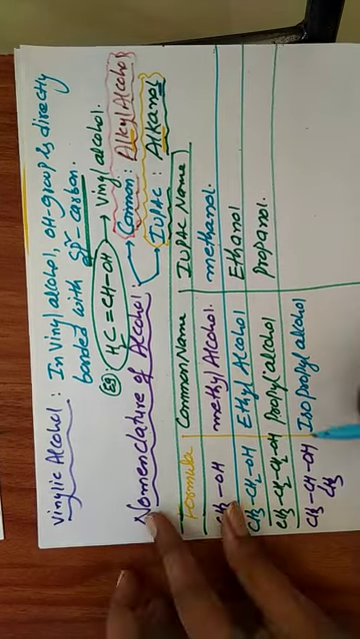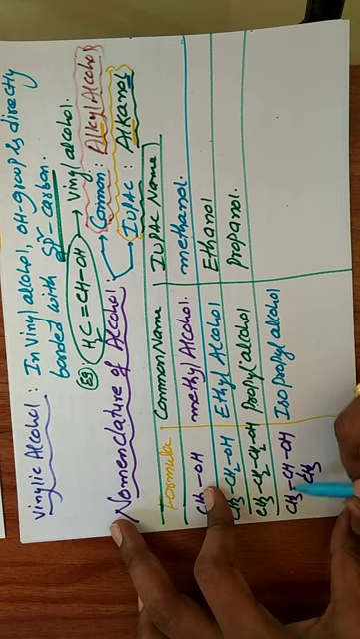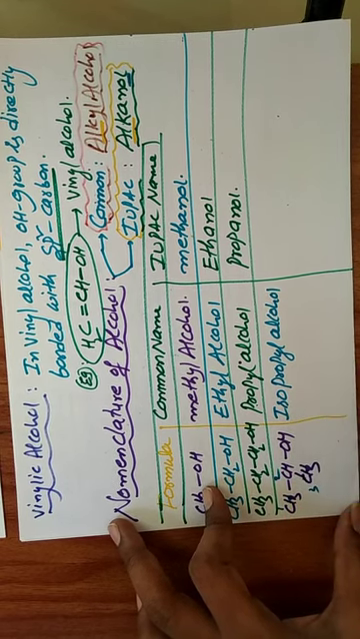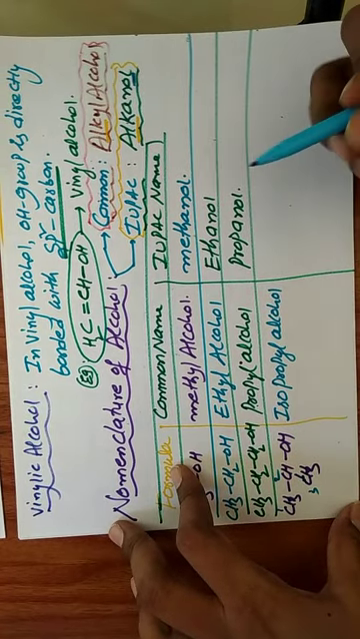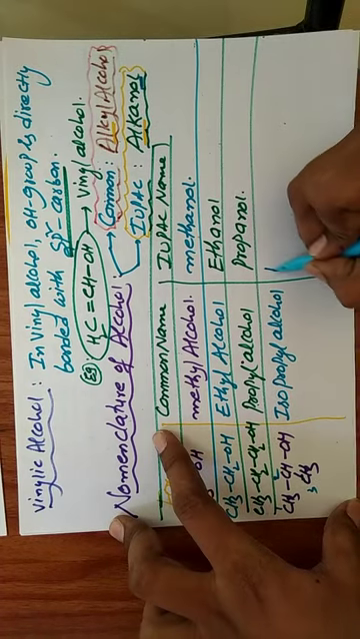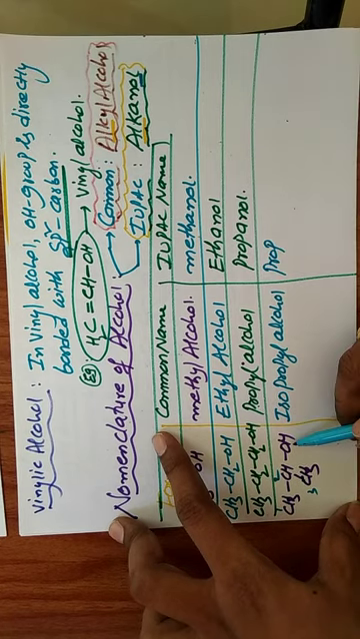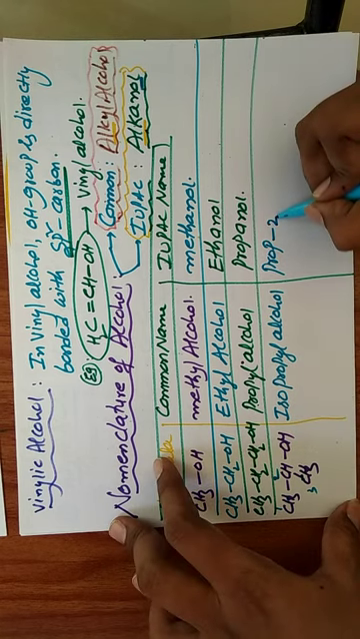In the case of the IUPAC name, this is not a straight chain molecule, that's why we take the numbers. First we select the long chain and number it: first carbon, second carbon, third carbon. The second carbon has the OH group. First we write alkanol. Alk means root word. Three carbon atoms: propane. Next, ol. The OH group position is the second carbon: 2-ol.